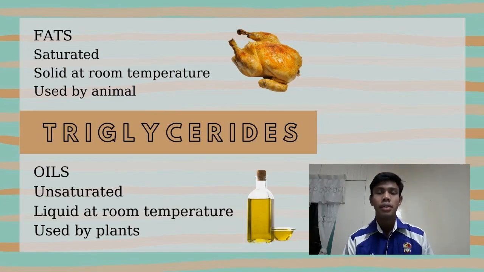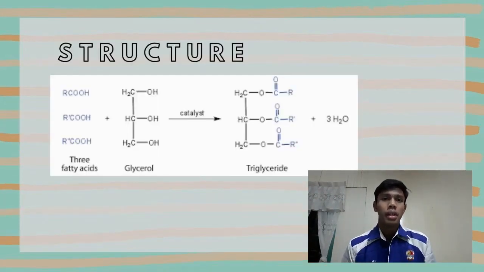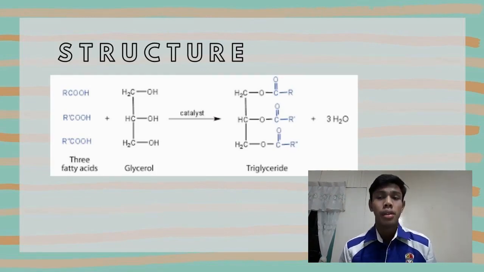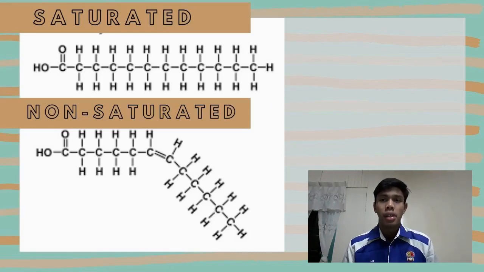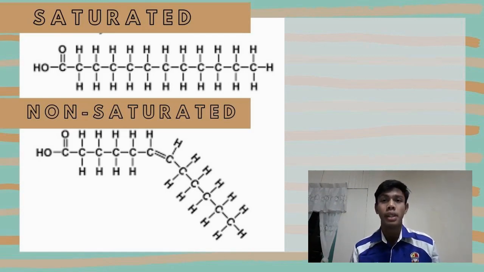They are also unsaturated fats. To become a triglyceride, 3 separate fatty acids have to bond with glycerol through the process of dehydration. A fatty acid that has only single carbon-to-carbon bonds is known as a saturated fatty acid. Unsaturated fatty acids have 1 to several double bonds. Double bonds result in kinks in the fatty acid chain, which affect the melting point of the fatty acid.